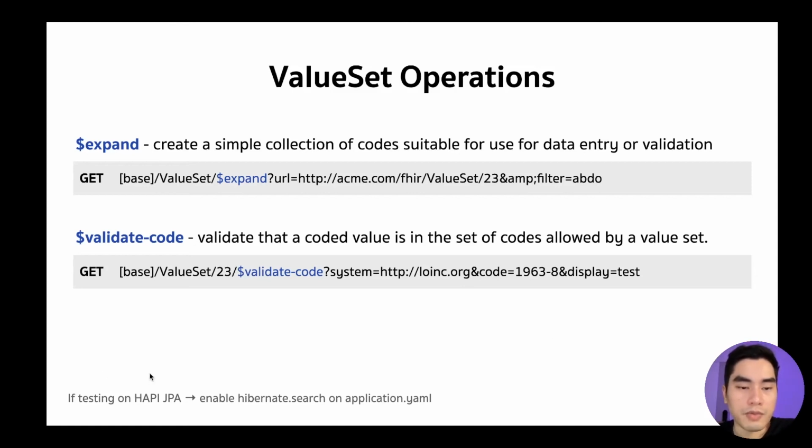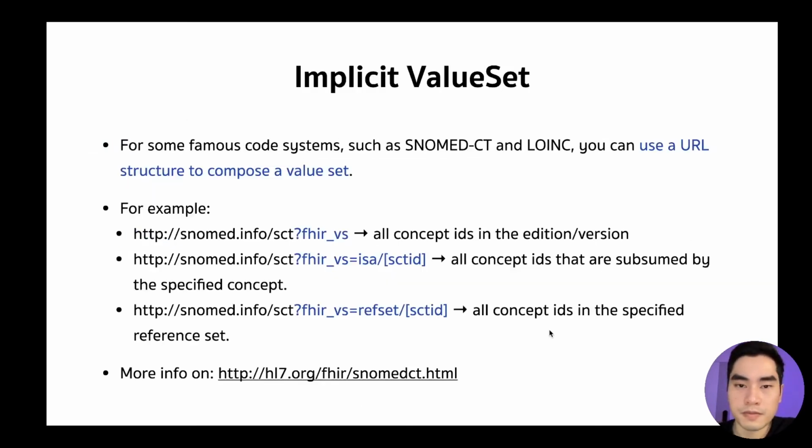One thing to remark is that if you want to use the expand operation in your local HAPI JPA server, you have to enable hibernate.search in this file beforehand. Otherwise, you will not be able to use it.